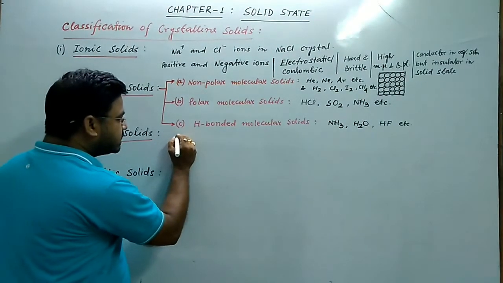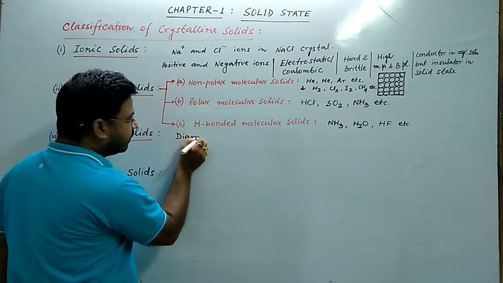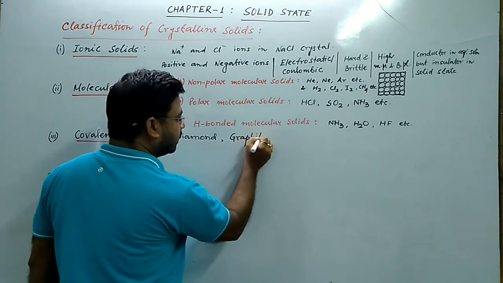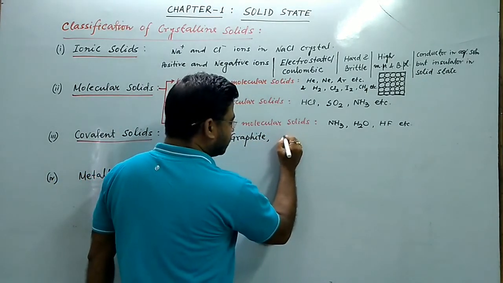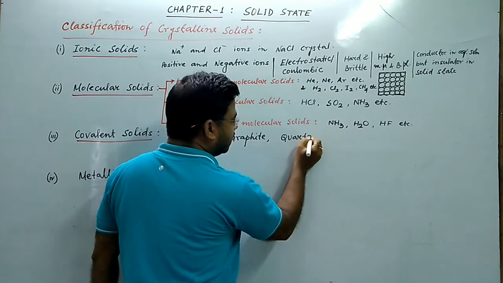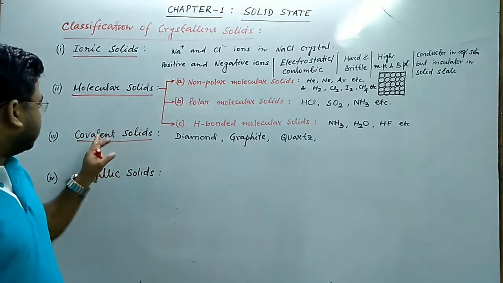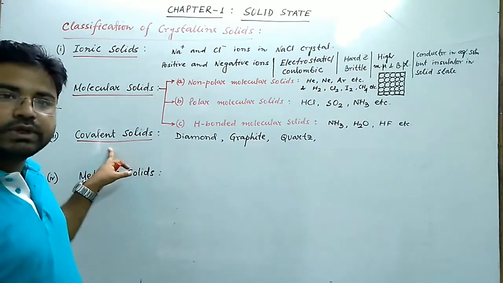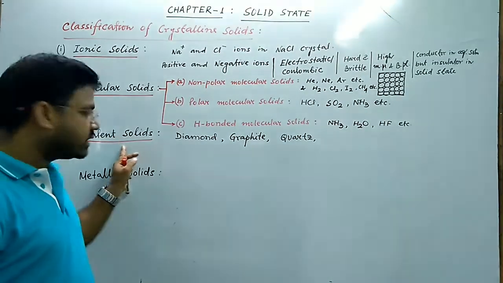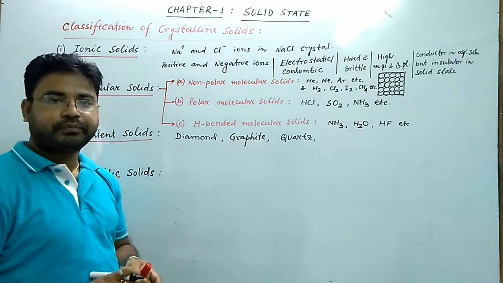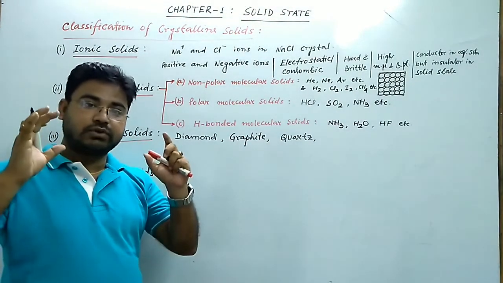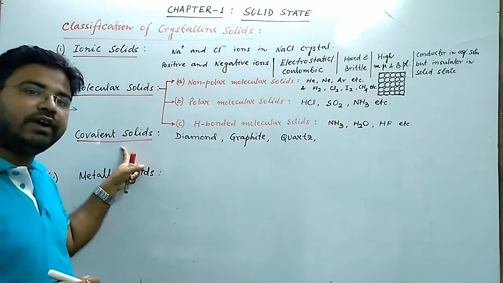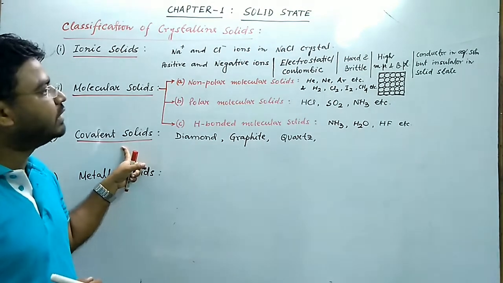Some examples of covalent solids, say diamond, graphite, quartz, silica, carborundum, etc. So in covalent solids, what are the constituent particles? Atoms. And what is the bonding force? Covalent bond. So covalent solids are directional in nature. Since covalent bond is a strong force of attraction, that's why covalent solids are very hard. Covalent solids are very hard.